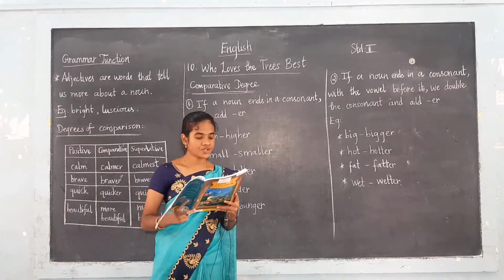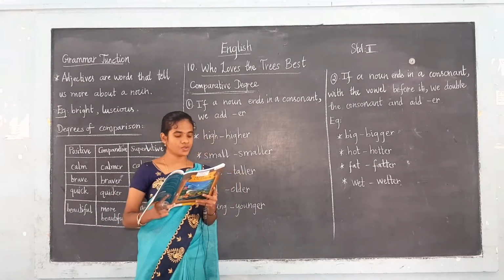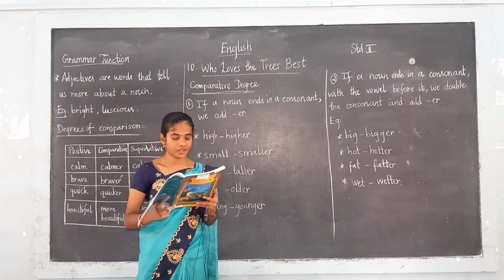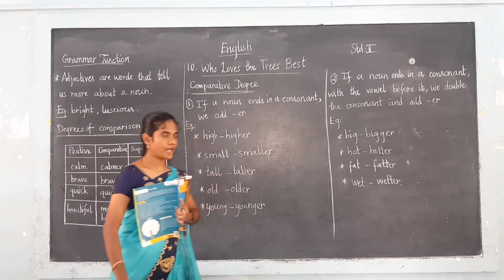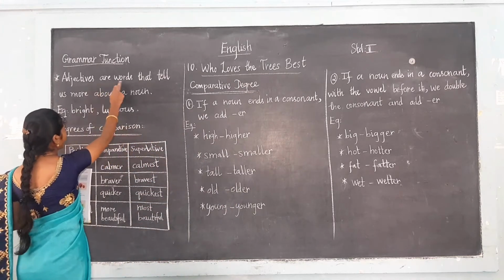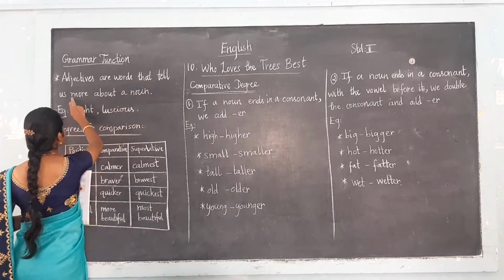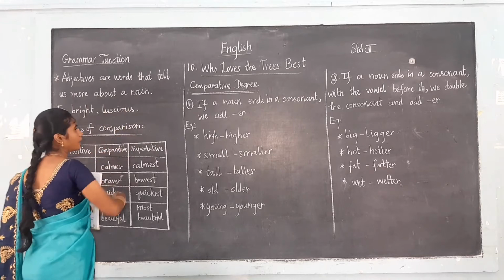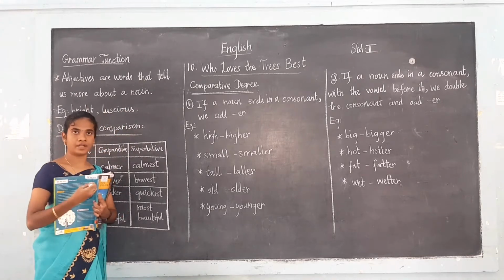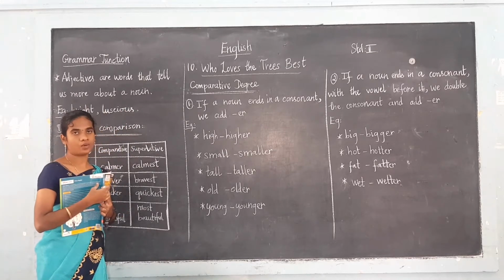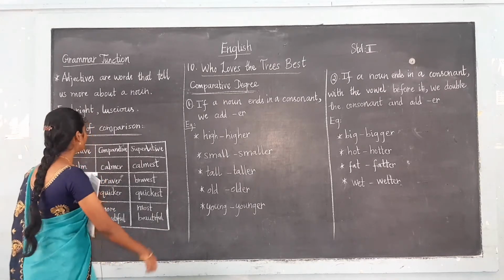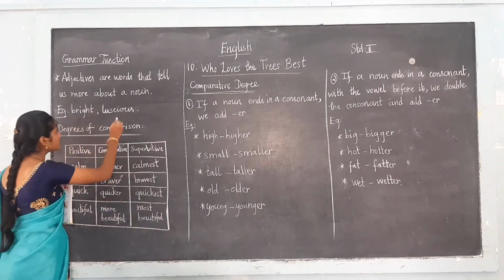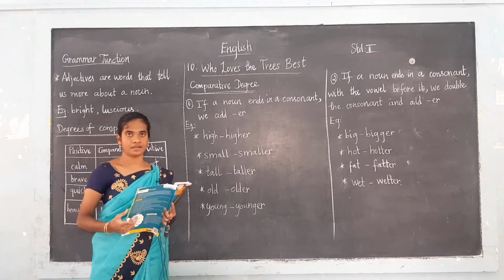I give luscious fruit and bright tints to all. Here the words bright and luscious are adjectives. What is an adjective? Adjectives are words that tell us more about the noun. An adjective is a describing word. So here bright and luscious are the adjectives.